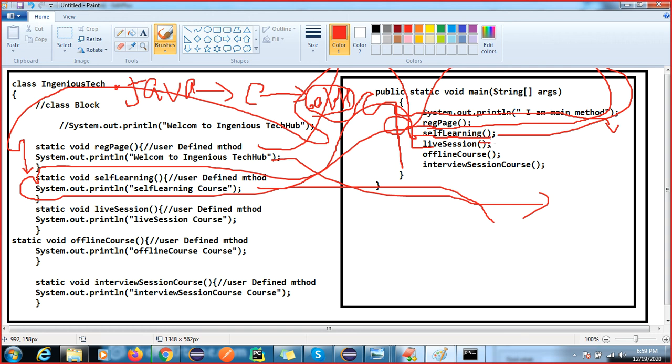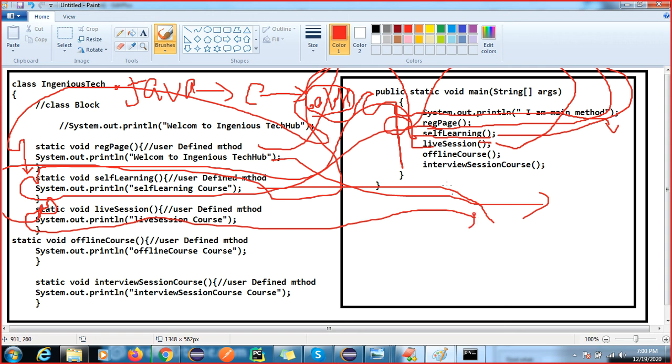Again live session is there, it will go and print here. If you debug the code, you can see it works the same way. So again it will execute this logic and this logic. Finally, after execution ends, control always returns back to the main method only. So this is the execution flow.